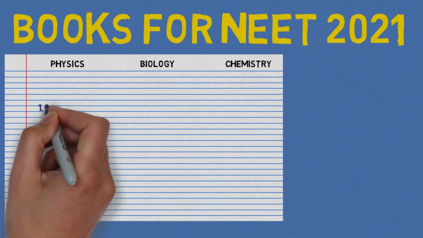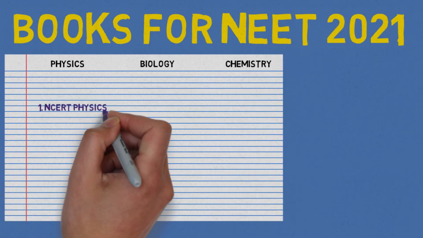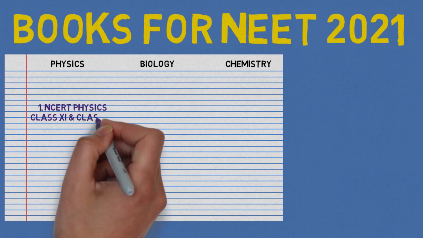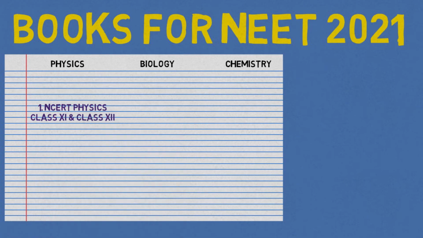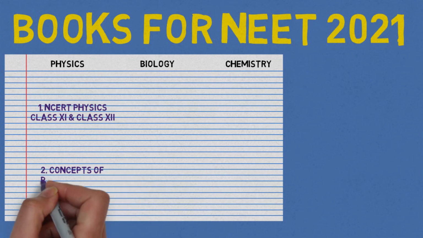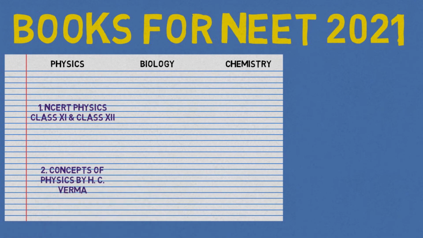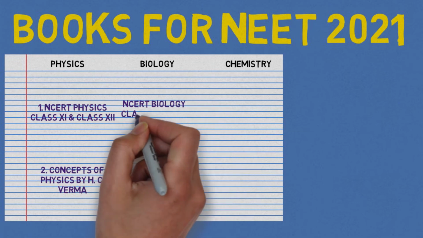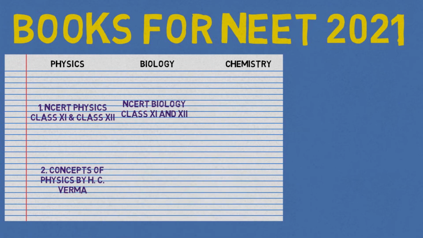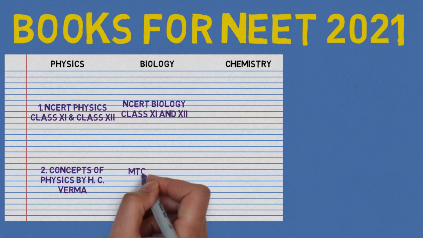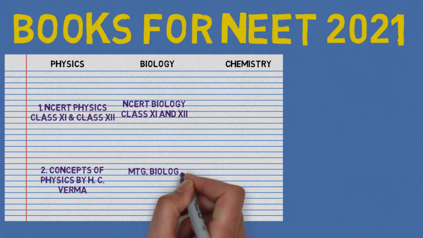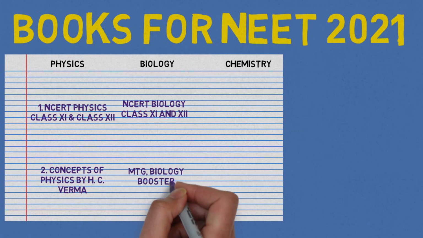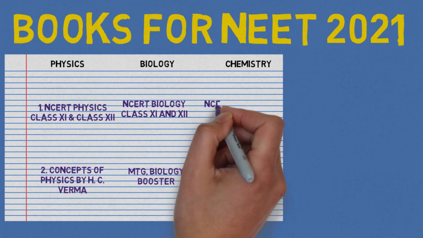For physics, the textbook of NCERT class 11th and 12th, that is for theory. For numericals, you should follow Concepts of Physics written by H.C. Verma. For biology, the best book that any teacher, lecturer or expert can suggest to you is the NCERT textbook. If you want to do more MCQs, you should follow MTG or Biology Booster.